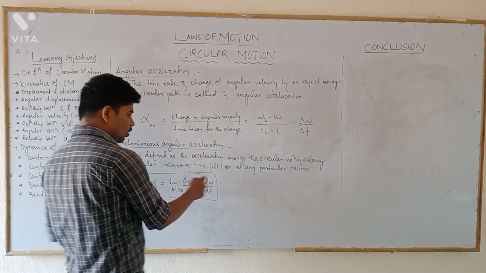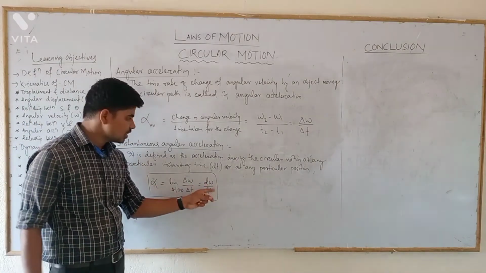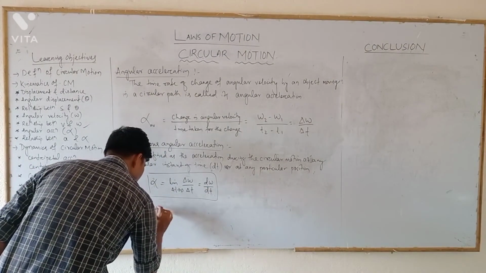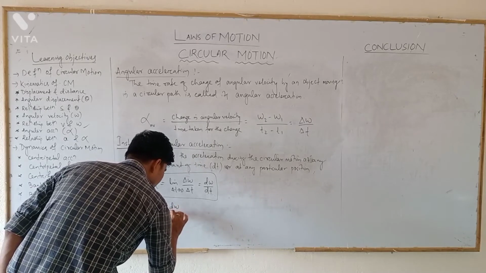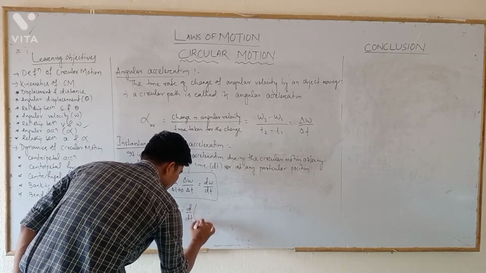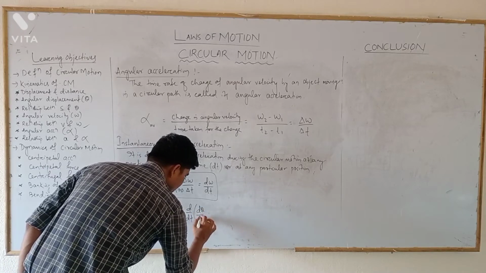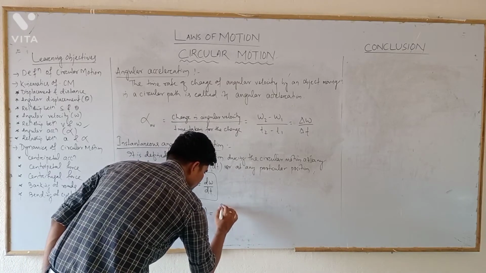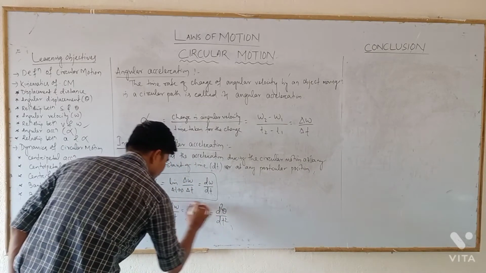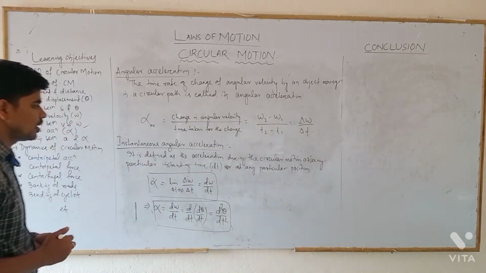We can also define alpha in terms of theta. We know that omega equals d theta by dt. This implies alpha equals d omega by dt, or d by dt of d theta by dt, which will be equal to d square theta by dt square. It is another expression of instantaneous angular acceleration in terms of angular displacement.